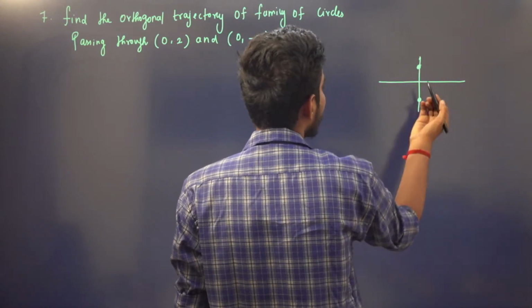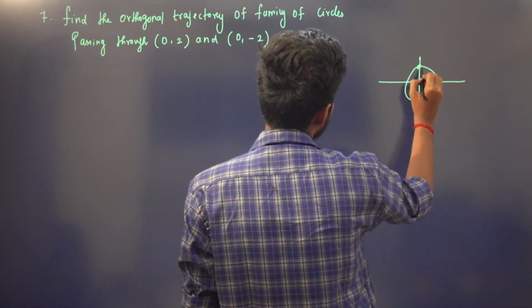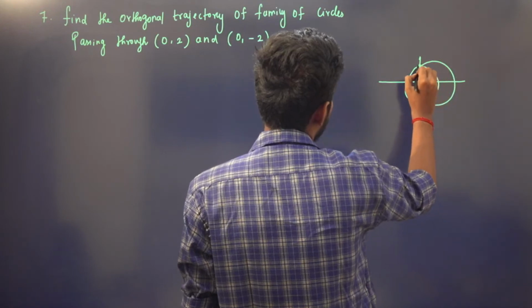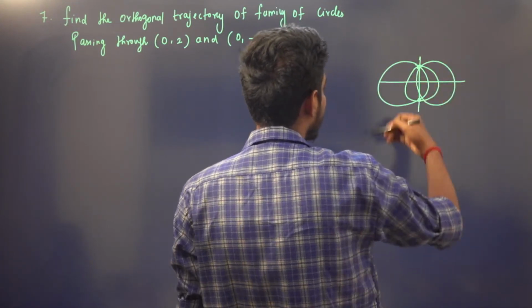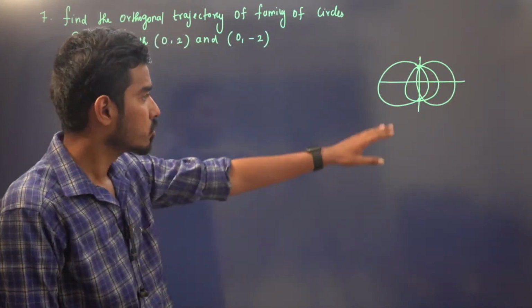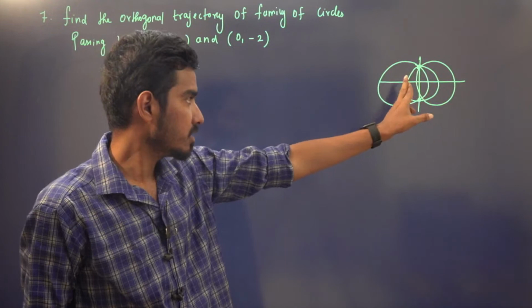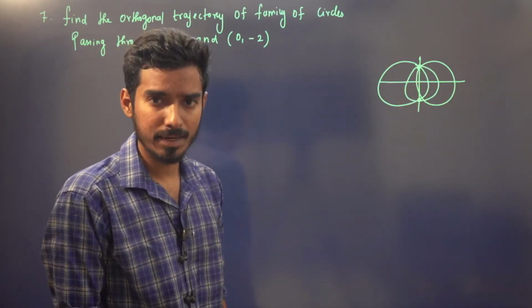So there are many circles that will be passing through this point, and many circles that will pass through these 2 points. So first, we will find the equation of the family of circles passing through these 2 points. After that, we will find the orthogonal trajectory.